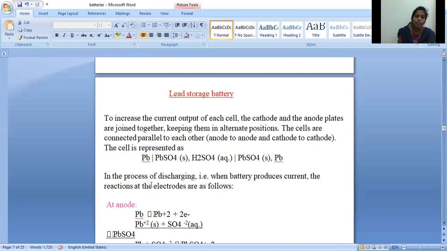So here left side anode and right side cathode. So either this or this is the cell notation or cell representation of the lead acid battery. So in the process of discharging, when battery produces current, the reactants at the electrodes are as follows. So now I am explaining the reaction part for the discharging process. That means in the forward direction.